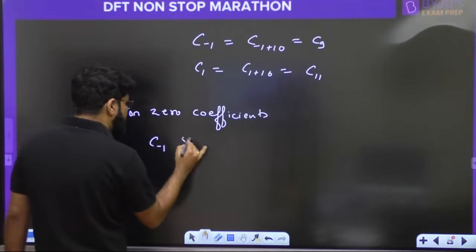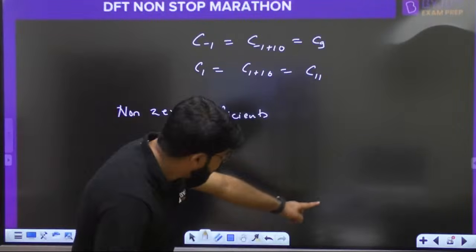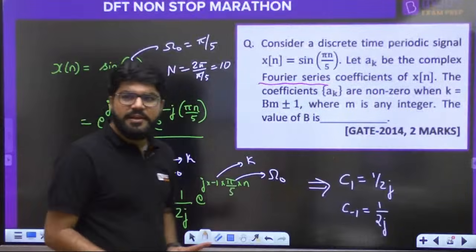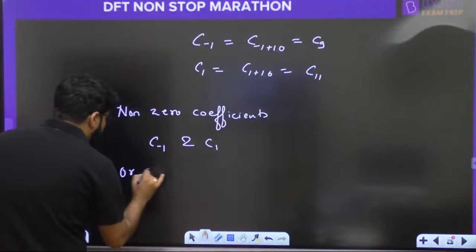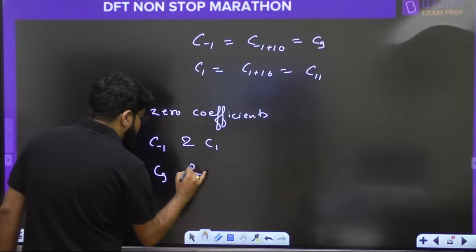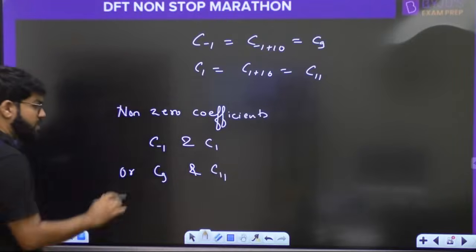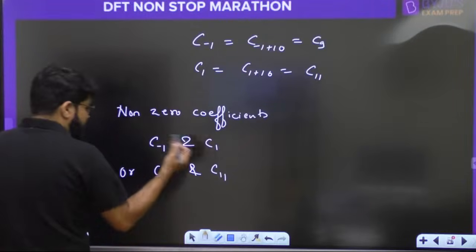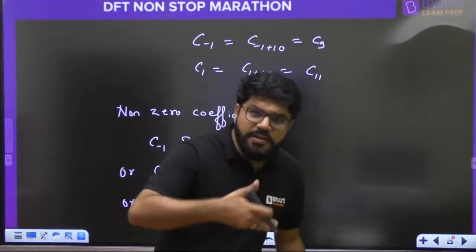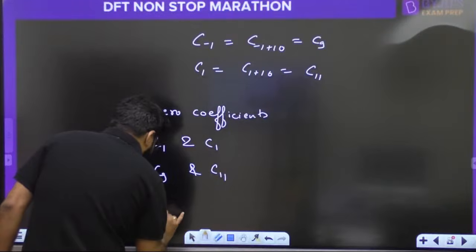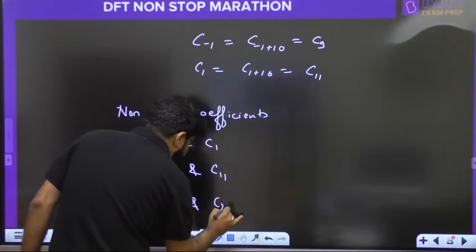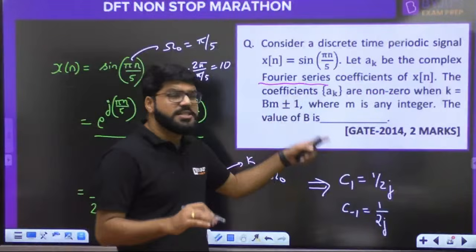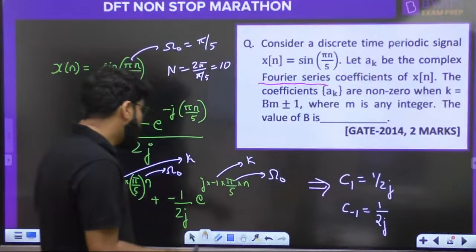Either C minus 1 and C1. If directly taken, C minus 1 and C1 are non-zero, or C minus 1 is C9 and C1 is C11, or C9 and C11, or Fourier series coefficients are periodic, so they will keep on repeating, or it will be C19 and C21. So they are separated by a plus minus 1 distance about